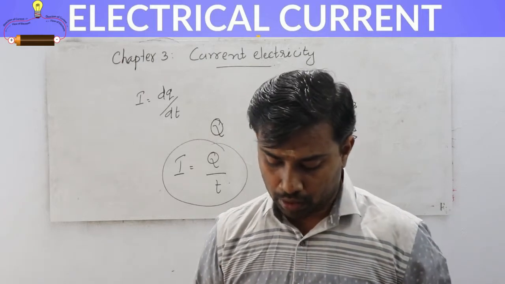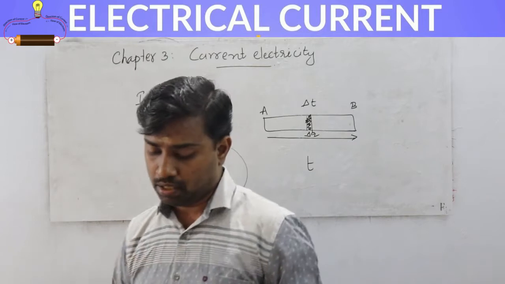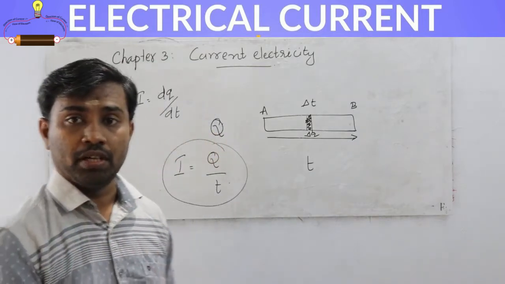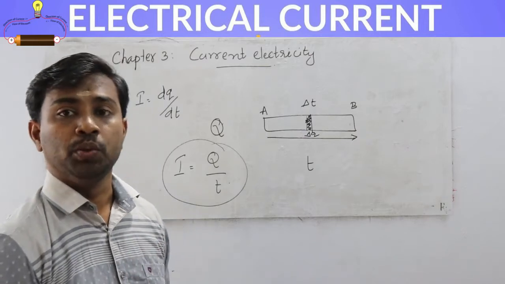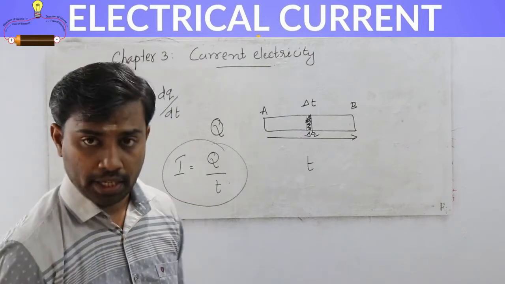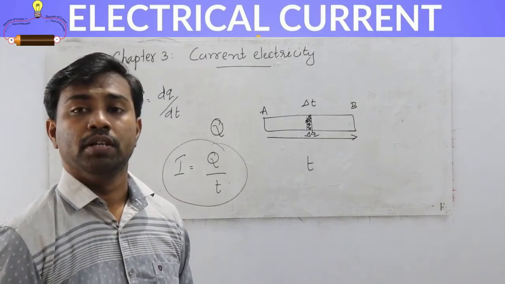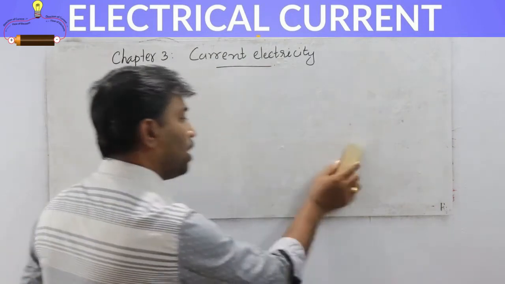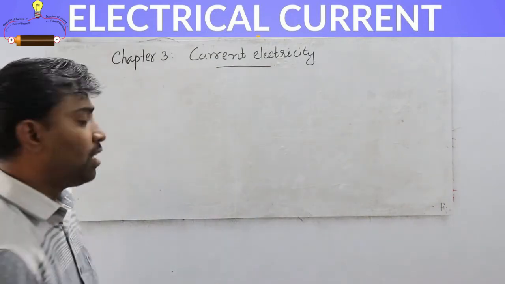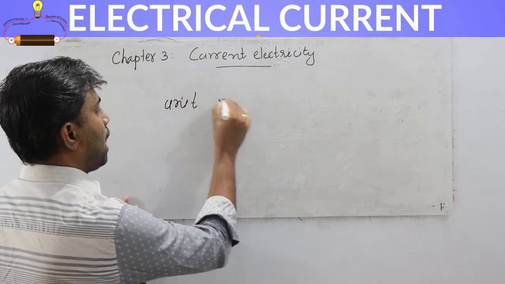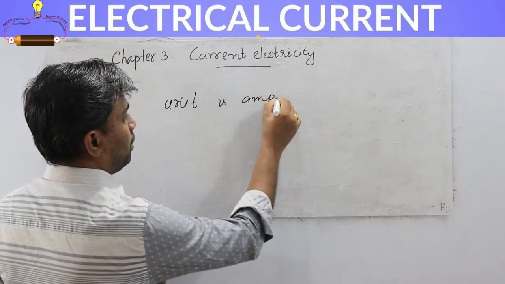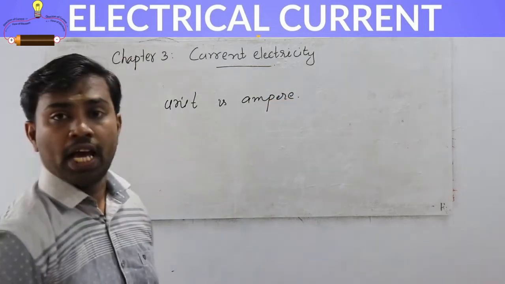So next we are going to discuss how we can measure the electric current, or which unit we use for measuring electric current. That we are going to discuss now. We are discussing the unit of electric current. The unit of electric current is ampere.